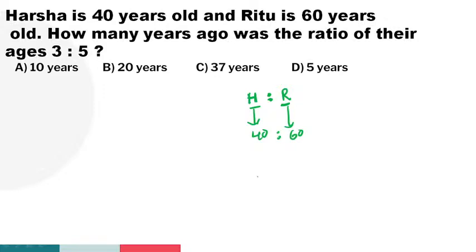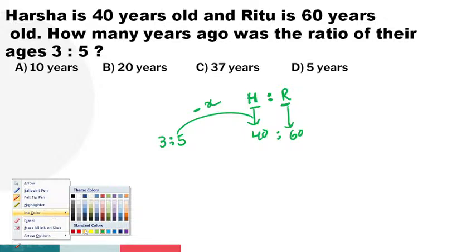So I think no need for pen and paper, guys. Go through option verification, we will get the answer. Harsha is 40 years old. Ritu is 60 years old. How many years ago? Ago means minus. How many years, we don't know. Let it be X. How many years ago was the ratio 3 is to 5? Go through option verification.